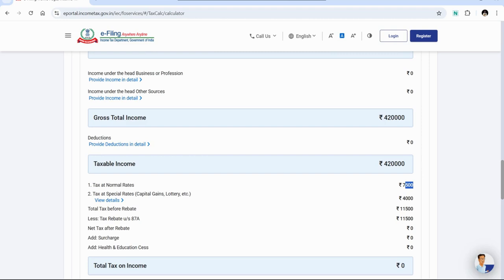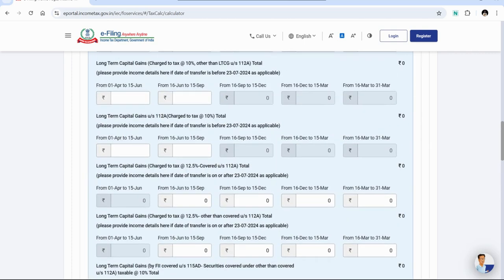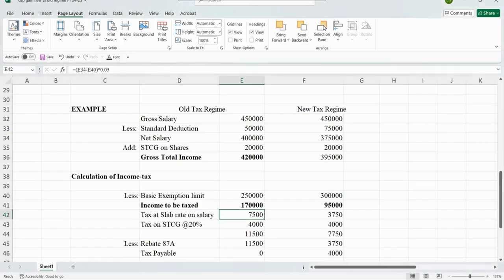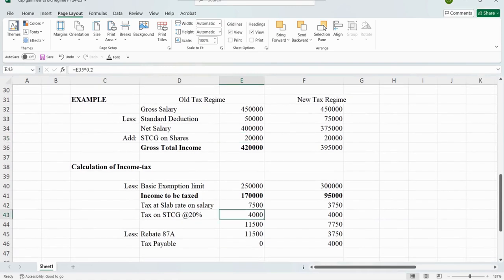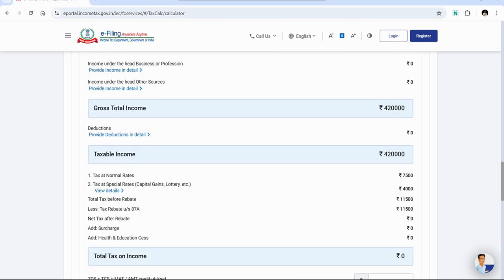So the tax on salary is 7,500, and tax at special rate, that is short term capital gain, is liable to tax at the rate of 20% if we are going to sell on or after 23rd July. So now our capital gain was 20,000 and the tax rate is 20%. So the 4,000 would be the tax on short term capital gain. Here you can see the tax at special rate is 4,000.